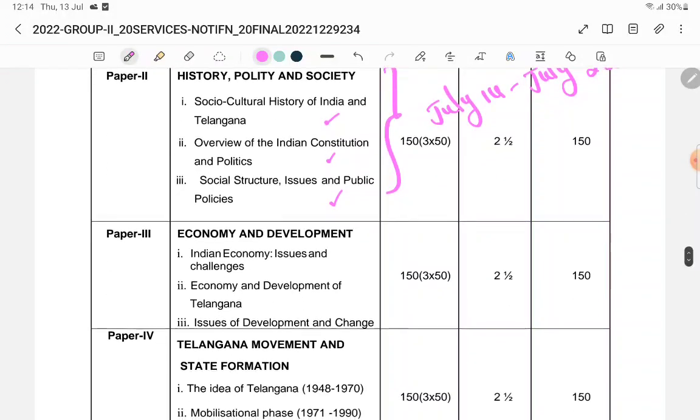Next, we are going to finish this from July 23rd to July 30. Like this, 7 days for Indian economy.